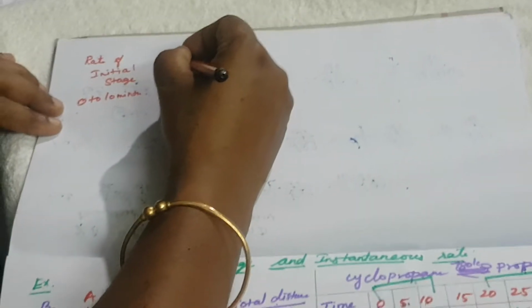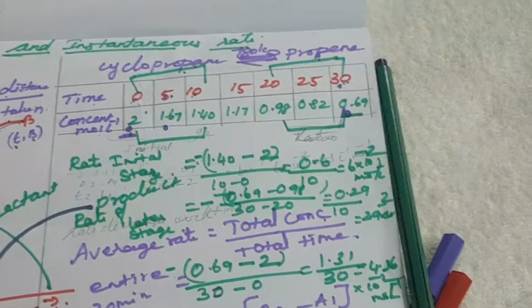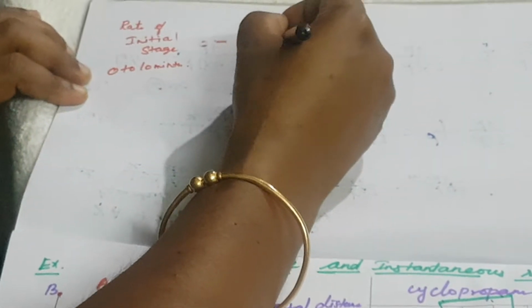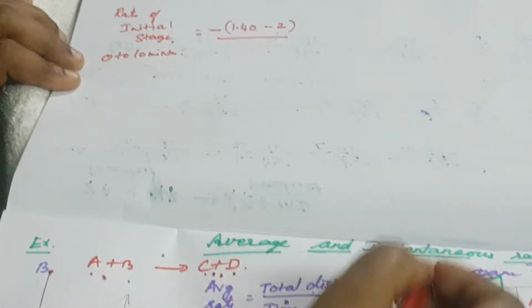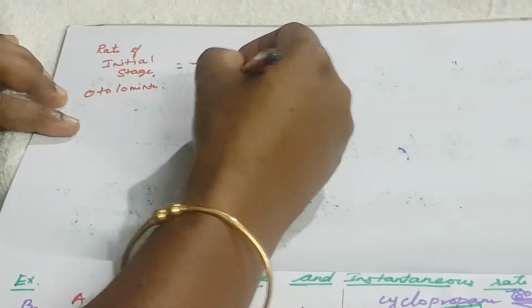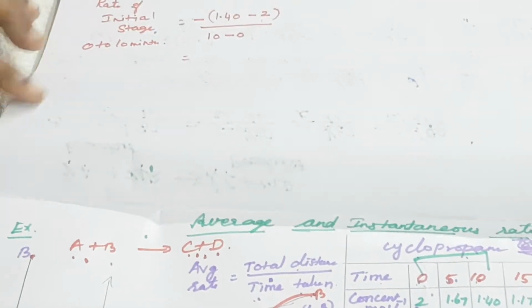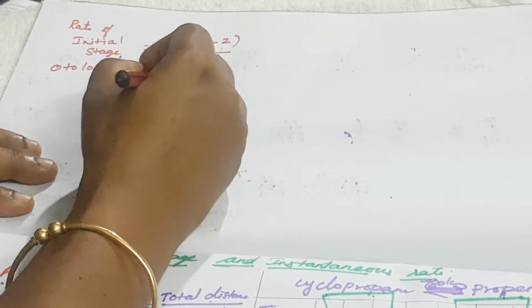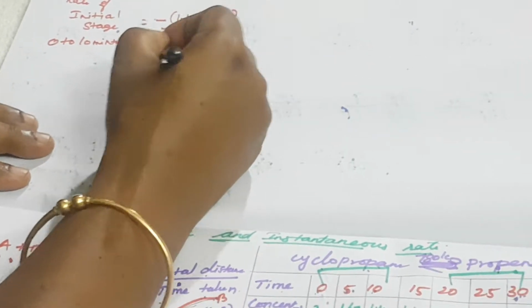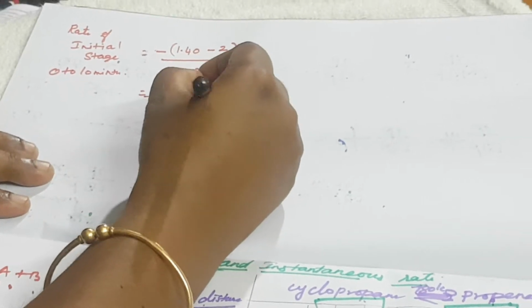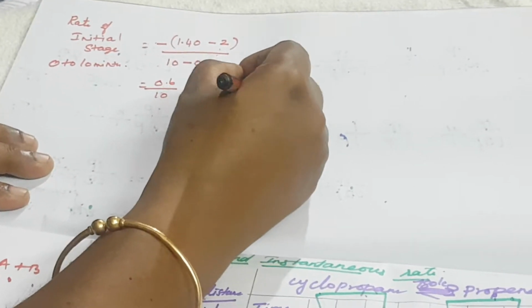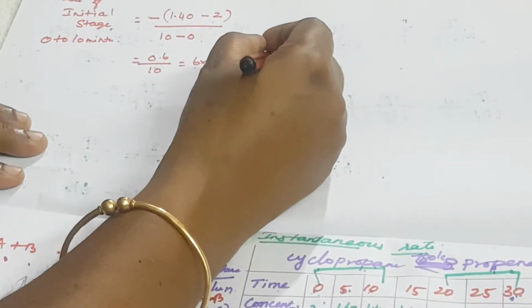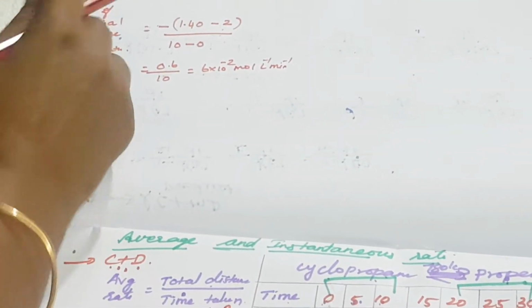The formula is minus (1.40 minus 2) divided by the total time, 10 minus 0. This is the formula for the average rate of the reaction. So the value is 0.6 divided by 10, equal to 6 into 10 power minus 2 mole liter inverse minutes inverse. This is the rate of the initial stage.